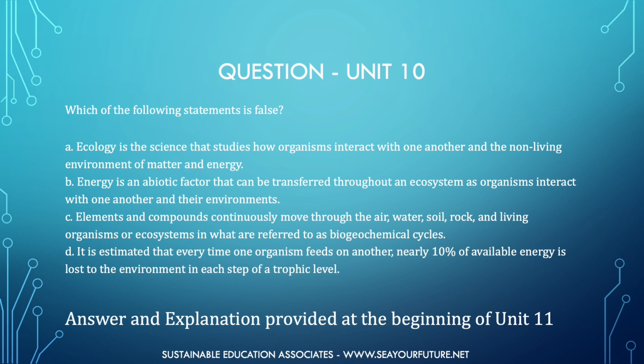Choice C. Elements and compounds continuously move through the air, water, soil, rock, and living organisms or ecosystems in what are referred to as biogeochemical cycles. Or choice D. It is estimated that every time one organism feeds on another, nearly 10% of available energy is lost to the environment in each step of a trophic level. The answer and explanation are provided at the beginning of Unit 11.